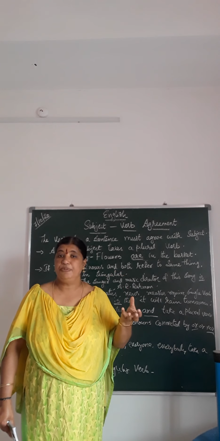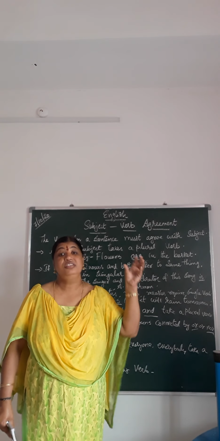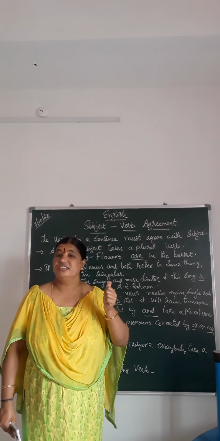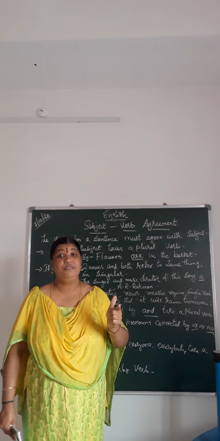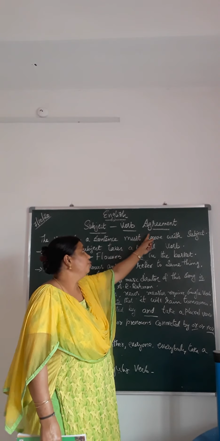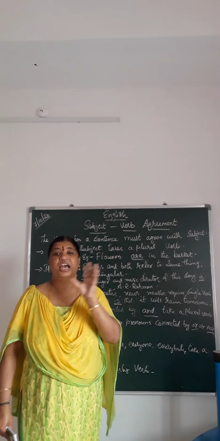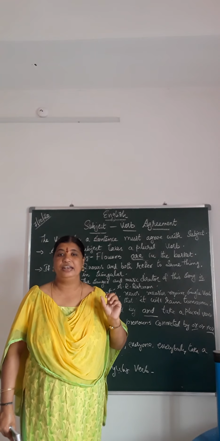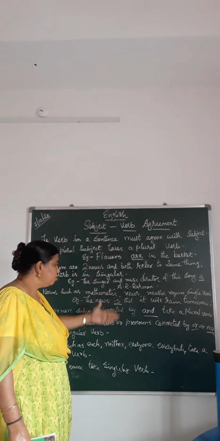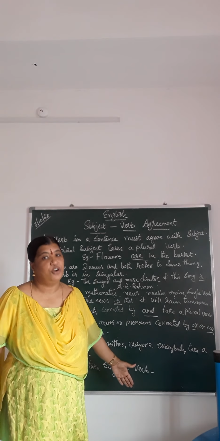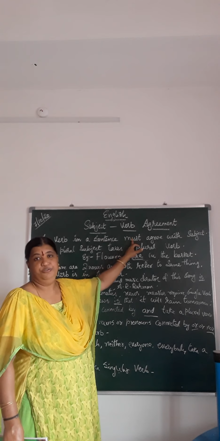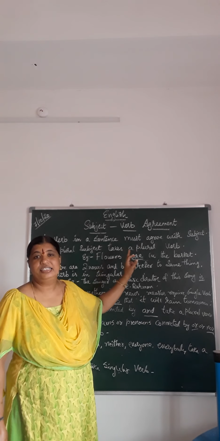Now, what is the type of the subject and what is the verb which you are supposed to use? Whether it is a singular verb or a plural verb, we need to know. Okay, so the rules where the subject and the verb go hand in hand are the agreement. So there is a list of agreements that have to be followed whenever you are using a subject with a verb. Okay children, now let us start off.